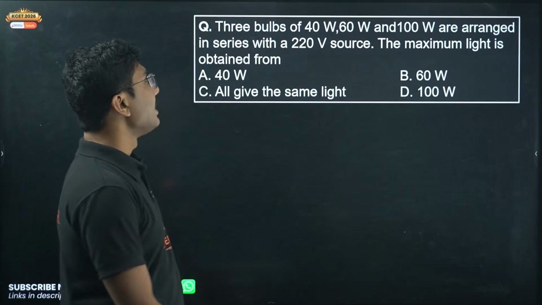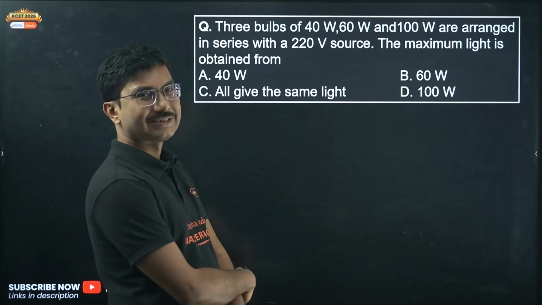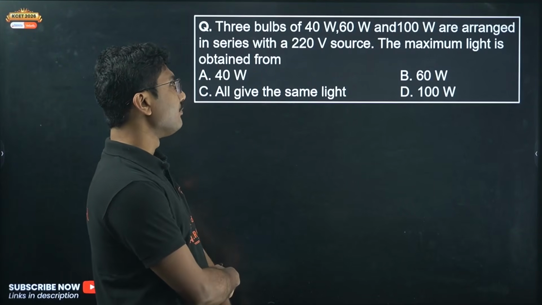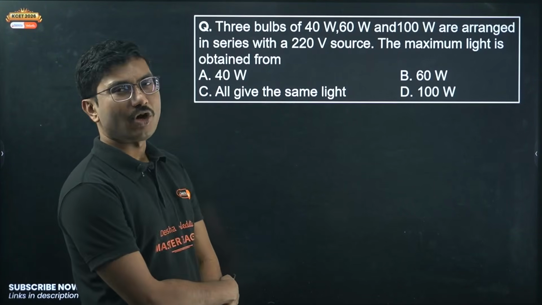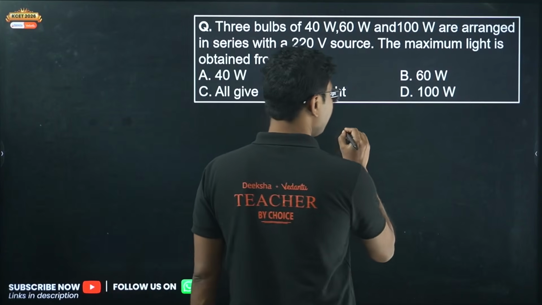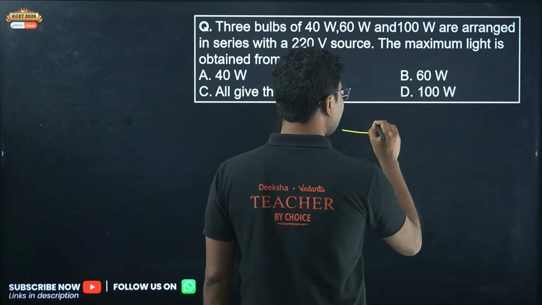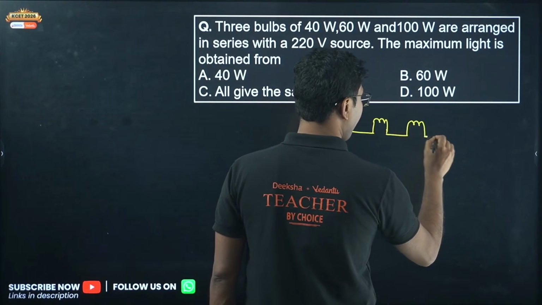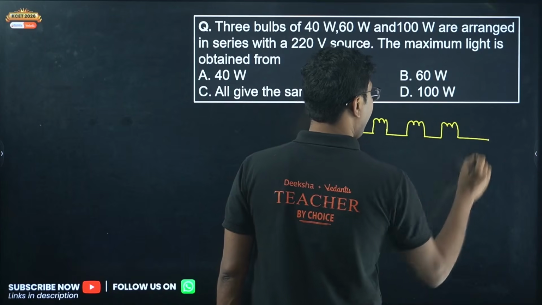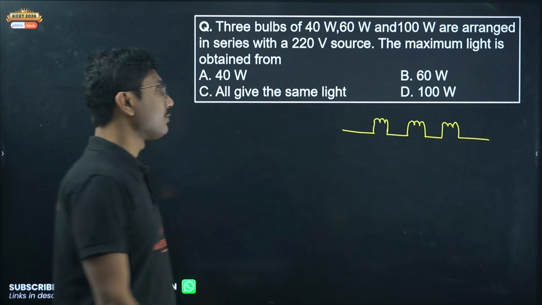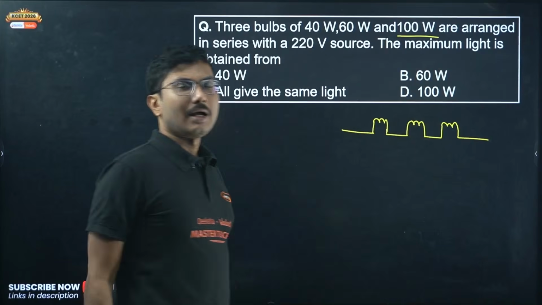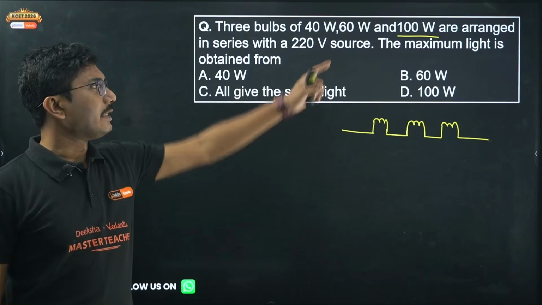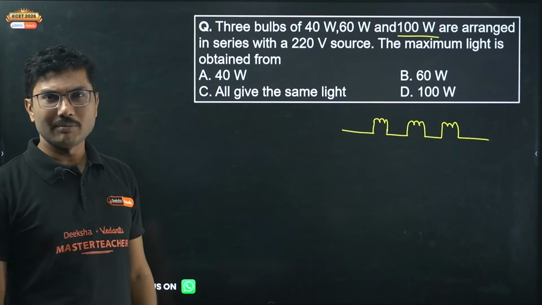Let's see one question. 3 bulbs, 40 watt, 60 watt and 100 watts are arranged in series with a 220 volt source. The maximum light is obtained from which one? So here we have 3 bulbs, and they are not connected in parallel, by the way, they are connected in series. If it was a parallel combination, the answer would be easy. 100 watt would be consuming the maximum power because it is connected across 220 volt and has a higher power rating.